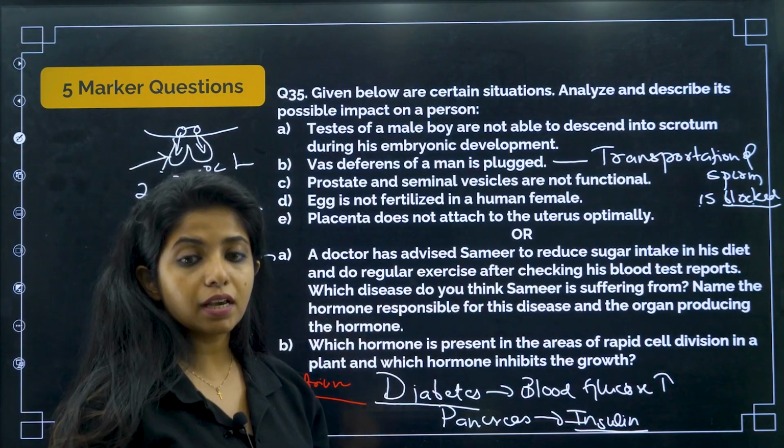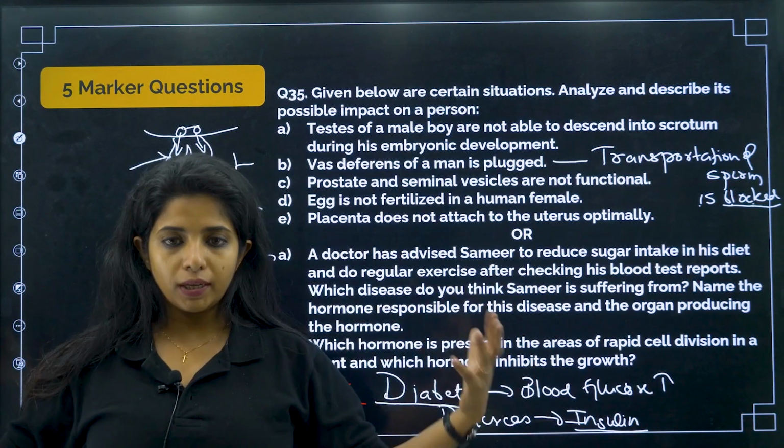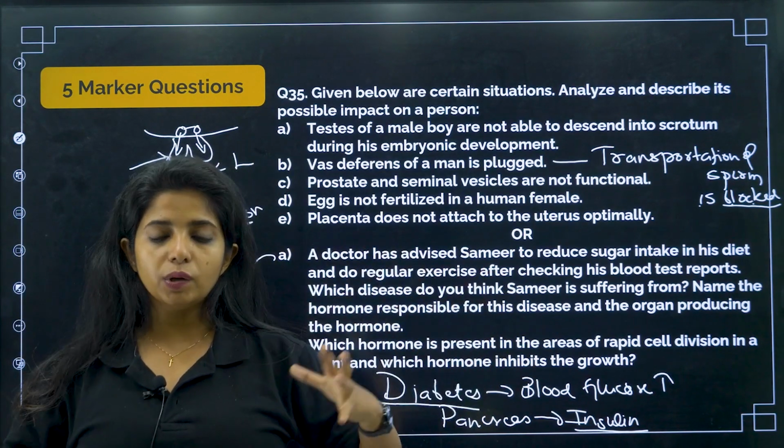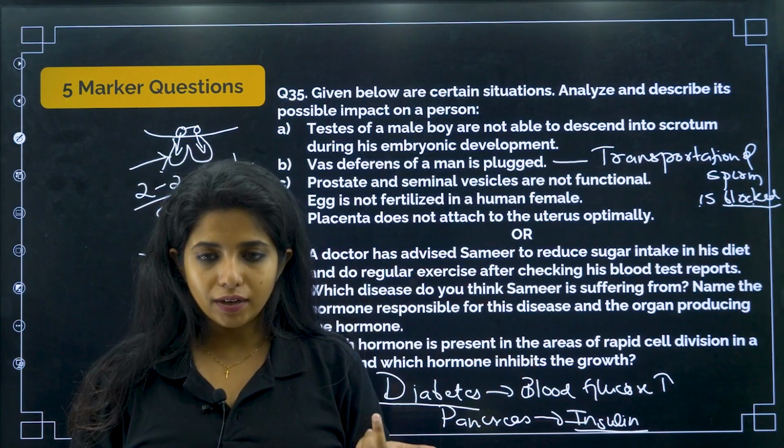When you do regular exercise, this glucose is being utilized to produce what? Energy, ATP in our body. Okay, so this is getting broken down naturally. And also, if you reduce the sugar intake, it will be really good.